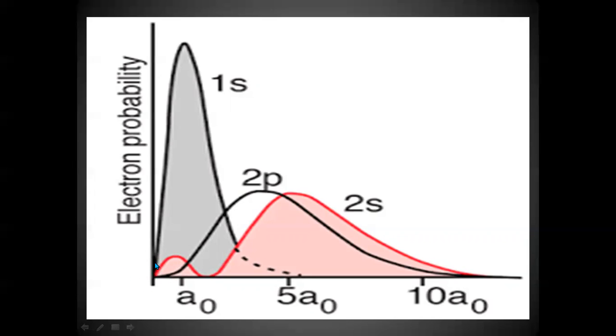Therefore, that point is called a nodal point. Or if there is a plane where electron density is zero, that is called a nodal plane. So in an s orbital, there is no nodal plane or nodal point because the electron density is not zero at that point. Whereas for a p orbital, there will be a nodal point and nodal plane.